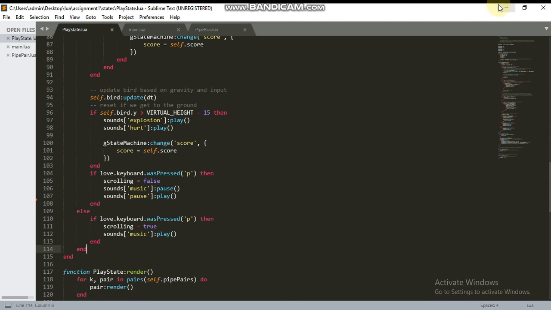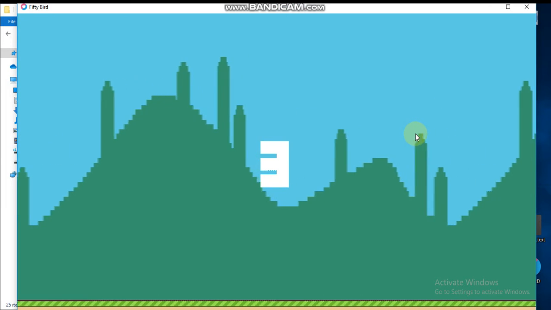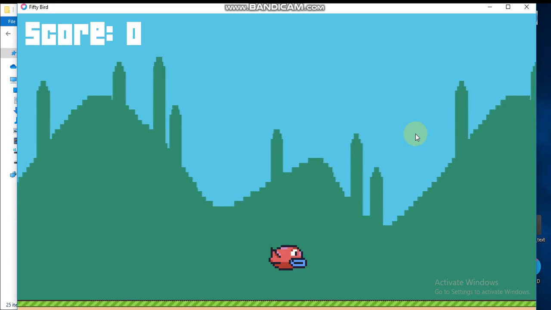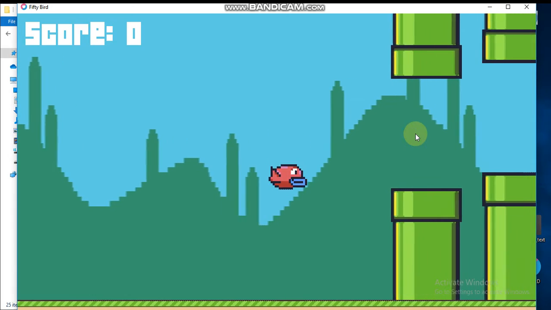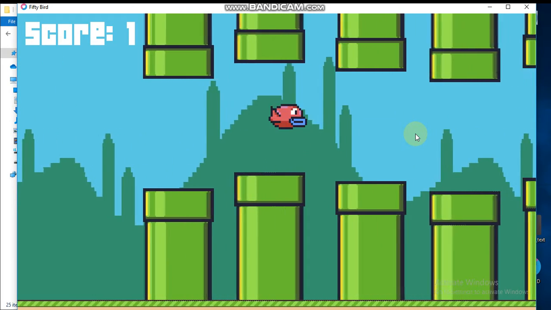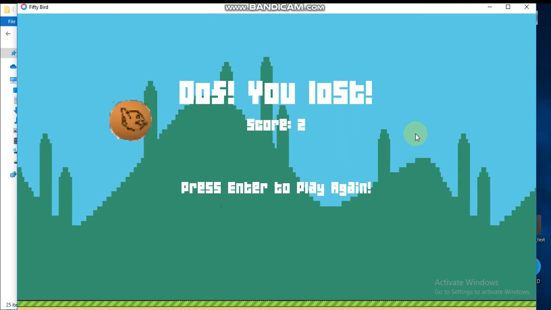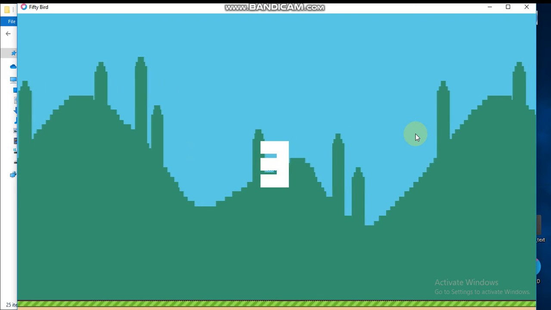Now that we've got that out of the way, let me just run this. First thing to notice is that the gap between two pairs of pipes is randomized and the gap height is also randomized. Number 2, I am giving a medal here to myself, and then the last and final feature that we had discussed